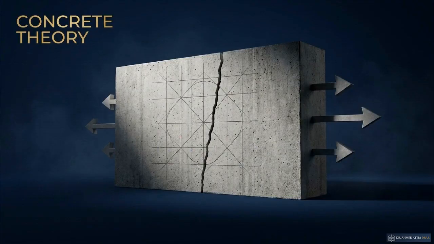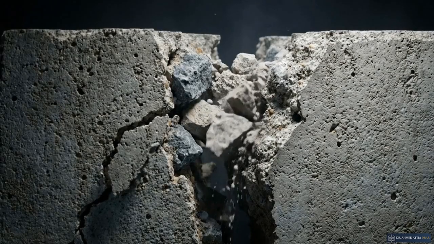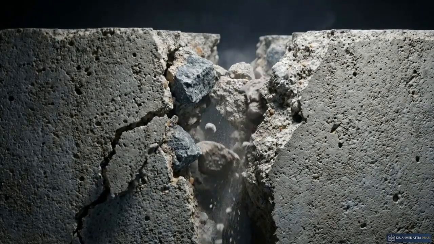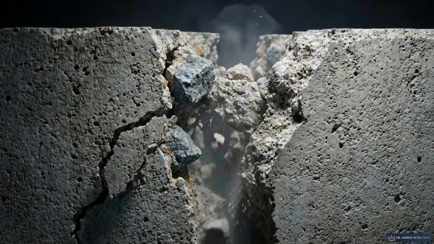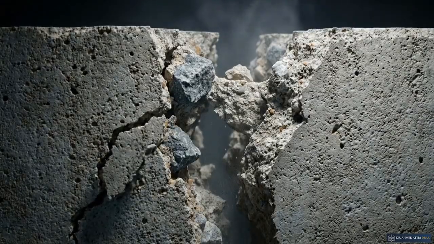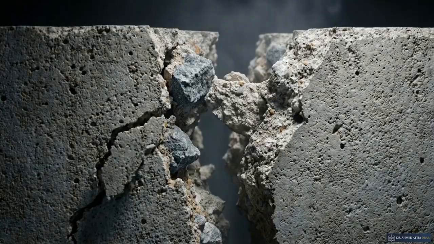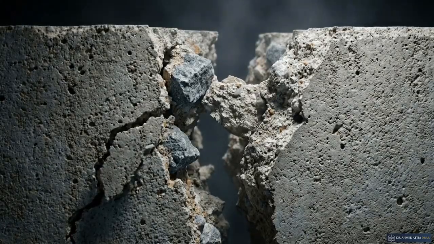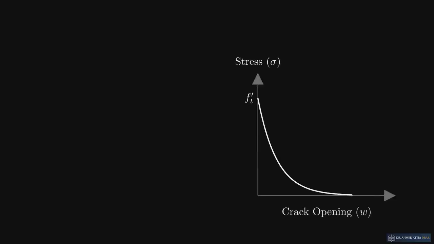The mathematical solution begins with a fracture plastic constitutive model. Instead of dropping to zero stress instantly upon cracking, real concrete transfers tension across the widening fissure through aggregate interlock, an effect known as tension softening. This graph illustrates the exponential tension softening curve. The shaded area beneath the line represents fracture energy, the measurable amount of energy dissipated per unit of cracked area.